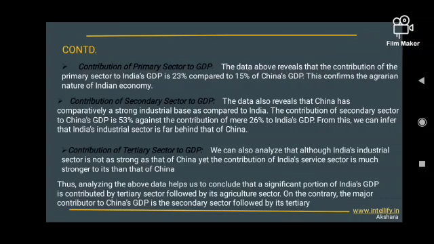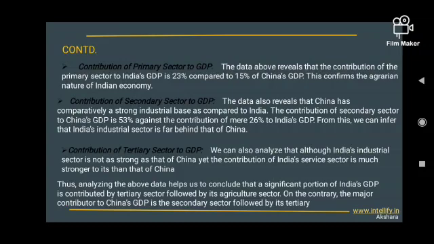The data also reveals that China has comparatively a strong industrial base as compared to India. The contribution of secondary sector to China's GDP is 53% against the contribution of a mere 26% to India's GDP. From this, we can infer that India's industrial sector is far behind that of China.